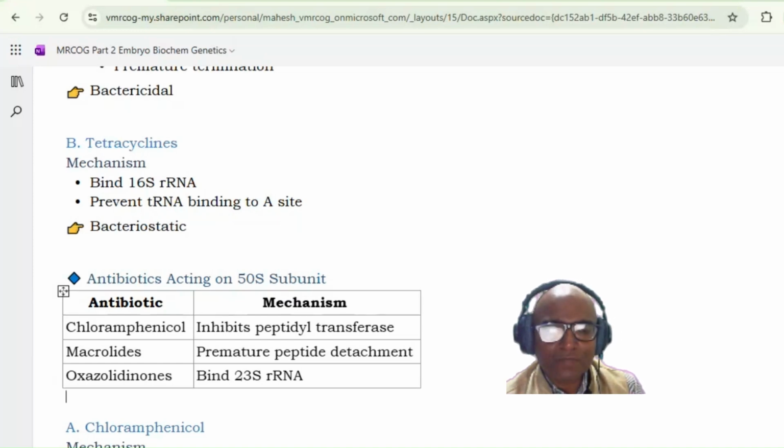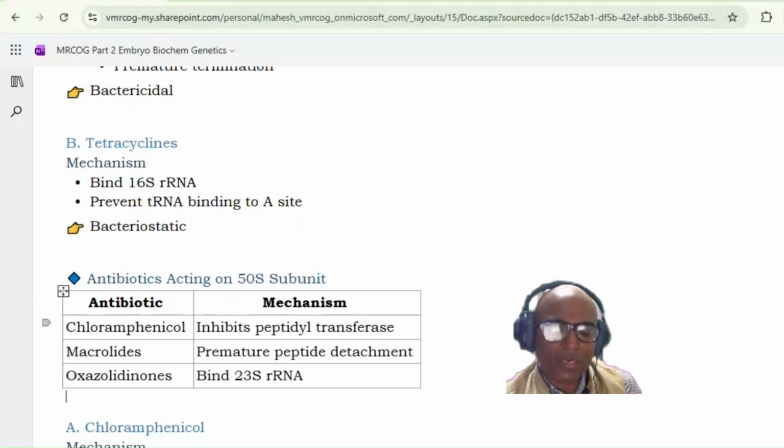Chloramphenicol does not allow bond formation. It inhibits the peptidyl transferase. Then macrolides will cause premature peptide detachment, and oxazolidinones will bind with the 23S rRNA. So chloramphenicol, macrolides, oxazolidinones, of which linezolid is an example. These are the antibiotics which act on the 50S subunit.